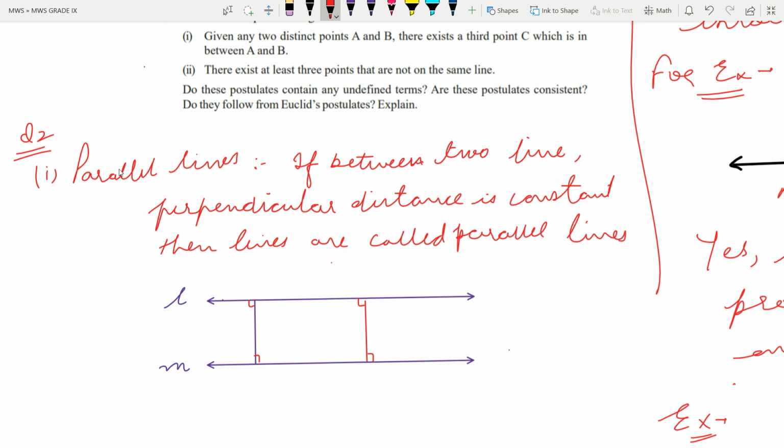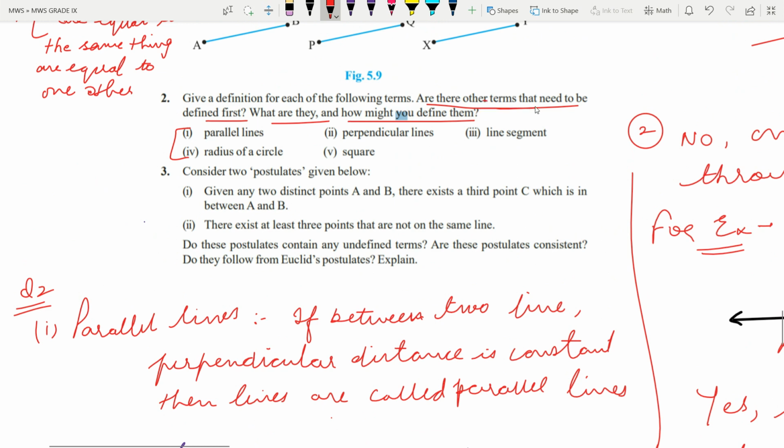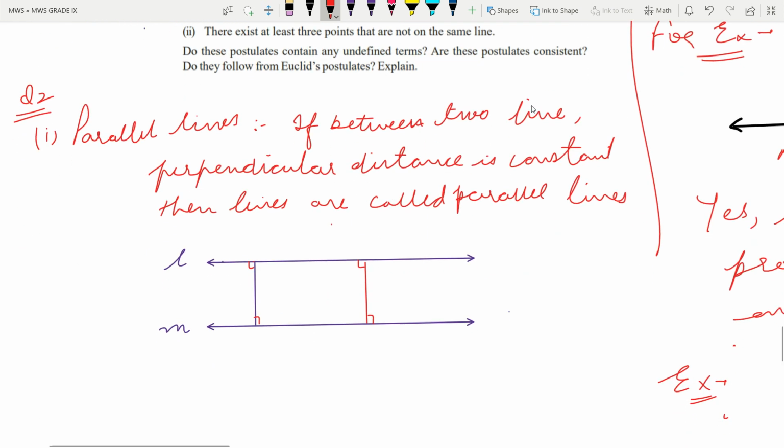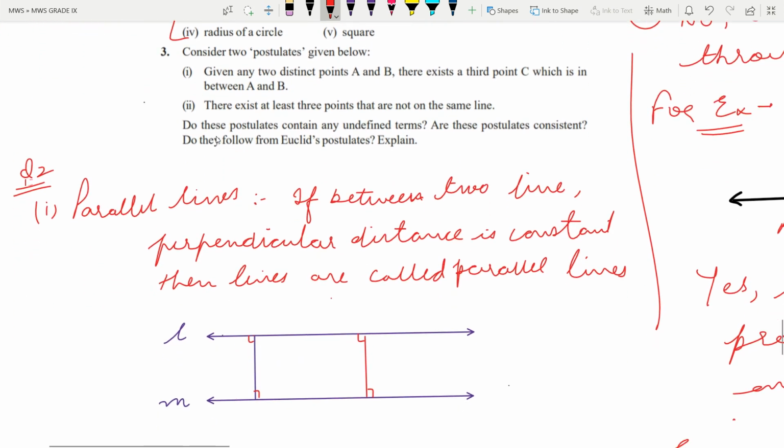Before defining parallel lines, we should know the definition of perpendicular lines. So this is what they were asking: is there any other term which needs to be defined first? Yes, we can say that perpendicular lines should be defined first to explain parallel lines. That's it. I told you that we are going to discuss that, and there is no need to write it. Okay, then perpendicular lines.